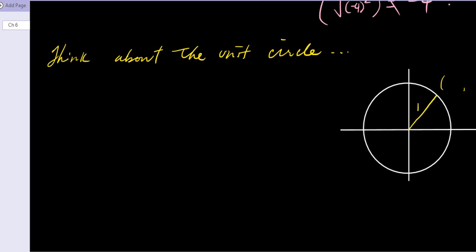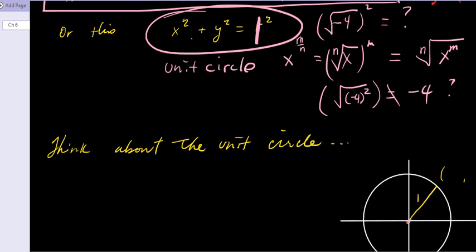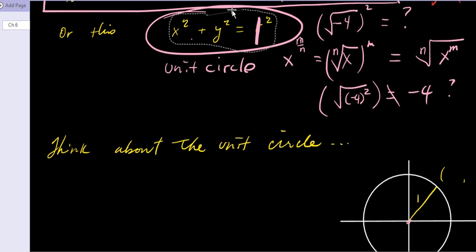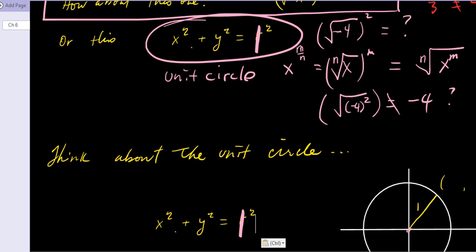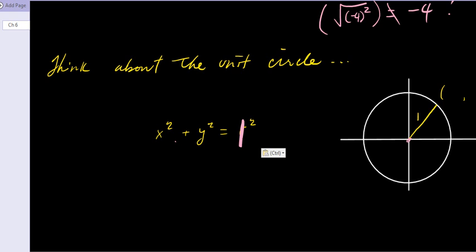So draw this, write this down. Here's the circle, here's the origin, here's a radius of 1. And integrating this whole idea of this equation right here, let me just gather that up for us. Let's copy that, paste it right there. Okay, you think about this.